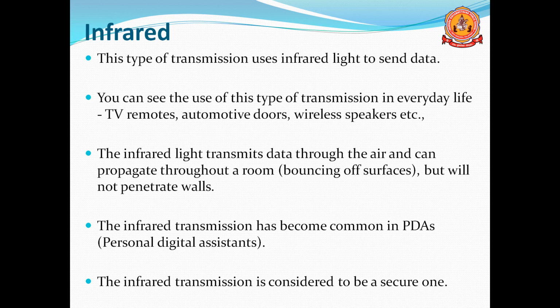Infrared transmission has become common in PDAs, personal digital assistants. We will use wireless speakers, wireless mouse, wireless printers, any device. All these devices use infrared radiations. Infrared transmission is considered to be more secure compared to other transmissions.